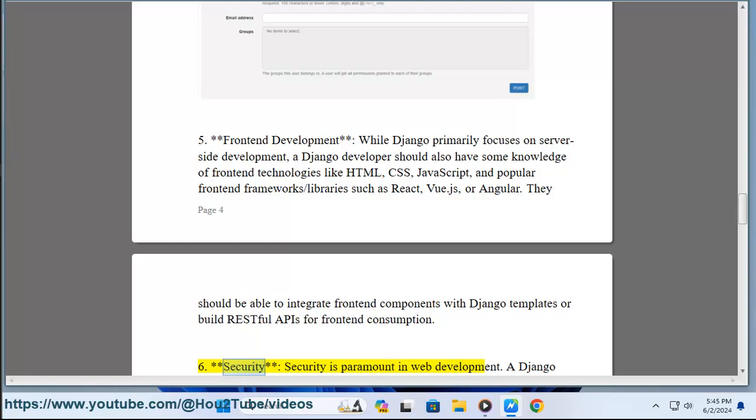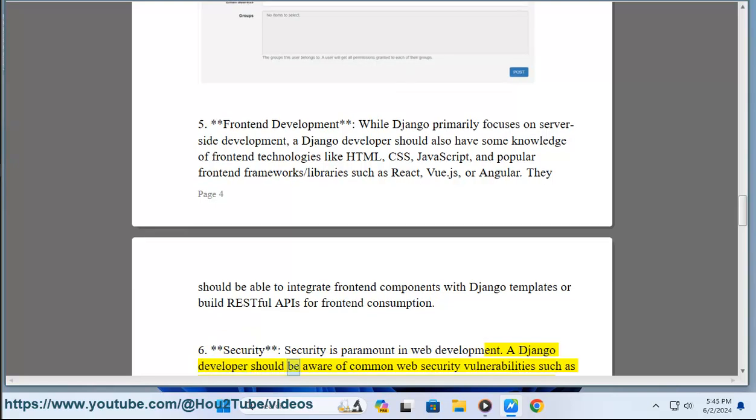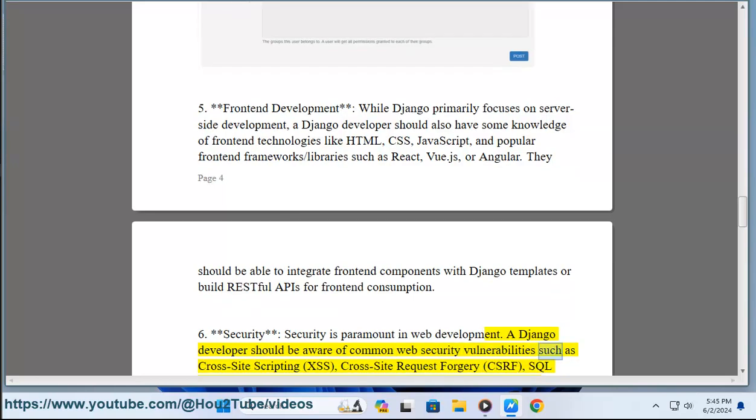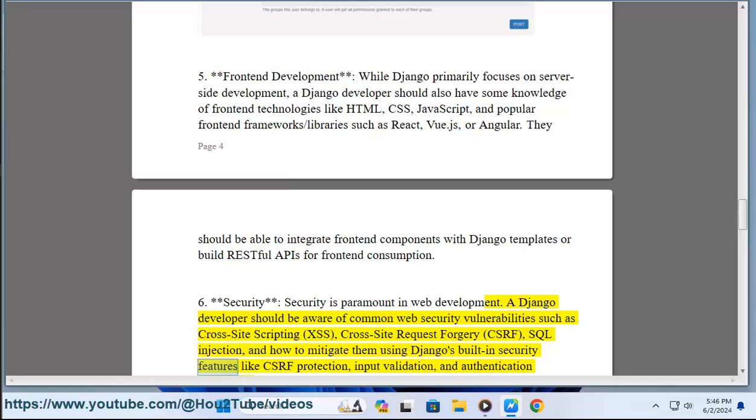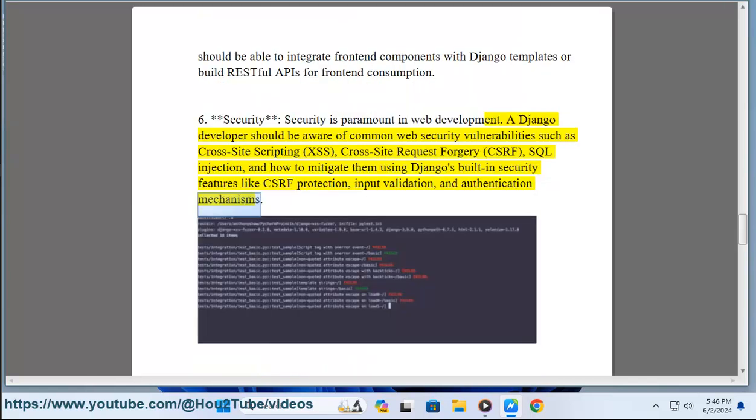6. Security. Security is paramount in web development. A Django developer should be aware of common web security vulnerabilities such as cross-site scripting, XSS, cross-site request forgery, CSRF, SQL injection, and how to mitigate them using Django's built-in security features like CSRF protection, input validation, and authentication mechanisms.